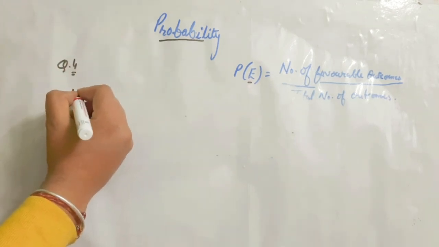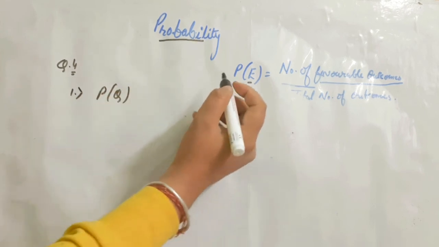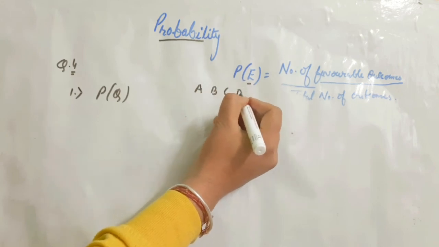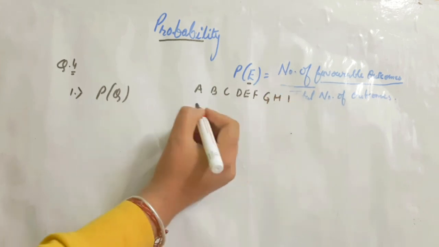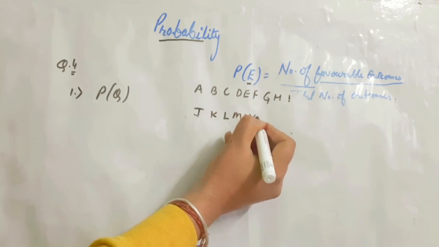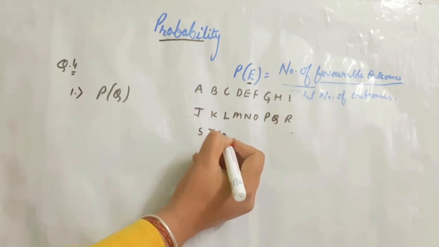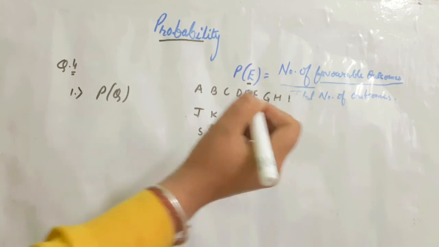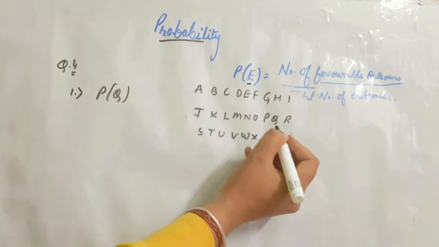First one is the letter Q, probability of Q. So you know that when all 26 letters A, B, C, D, E, F, G, H, I, J, K, L, M, N, O, P, Q, R, S, T, U, V, W, X, Y and Z, when they all are written on slips, then how many times Q will come?